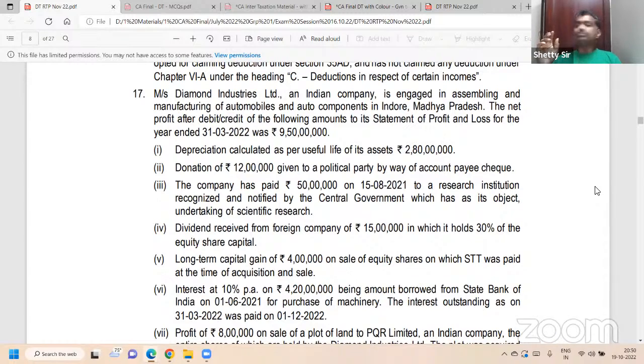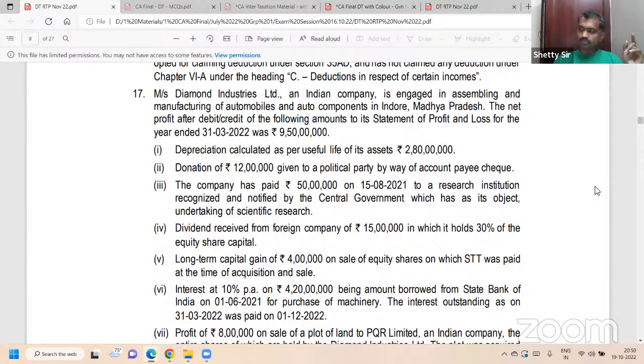Next. Long-term capital gain of 4 lakh on sale of equity shares on which STT was paid at the time of acquisition and sale. They are not business incomes. They are LTCG. Remove the money. Less number 2. LTCG 4 lakh. 112 capital gain, if you have paid STT on both purchase as well as sale. 112 capital gain 4 lakh within the bracket. Next.